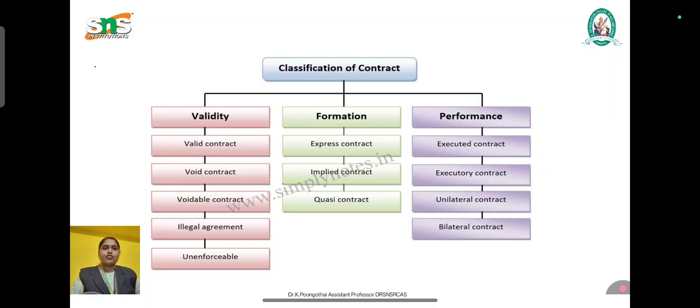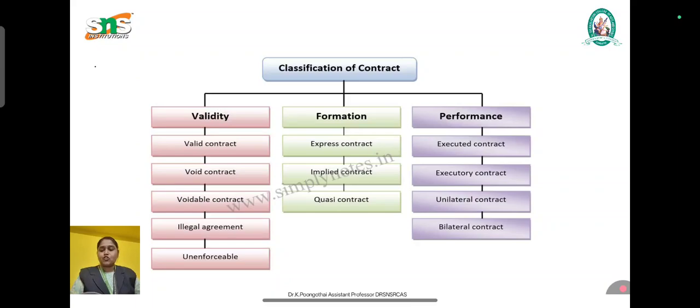This is a contract which cannot be enforced due to a technical defect. For example, if a document should be written on 20 rupees paper, but we make it on 100 rupees paper, that becomes a technical error. Such a contract is known as an unenforceable contract.